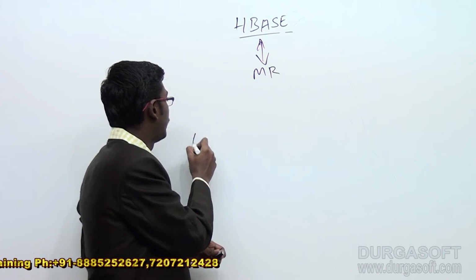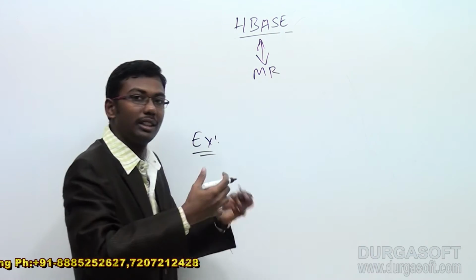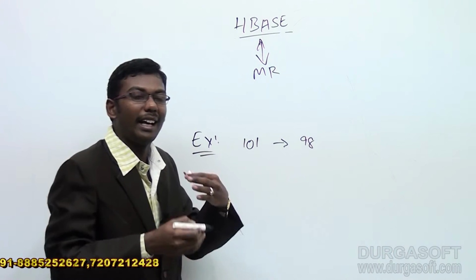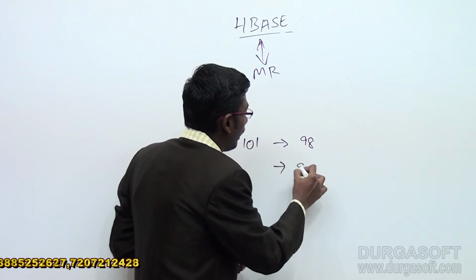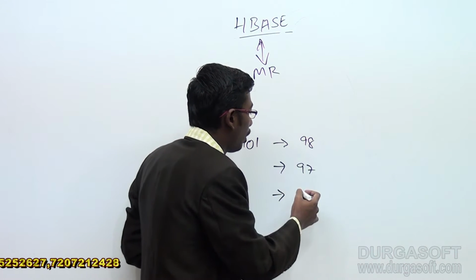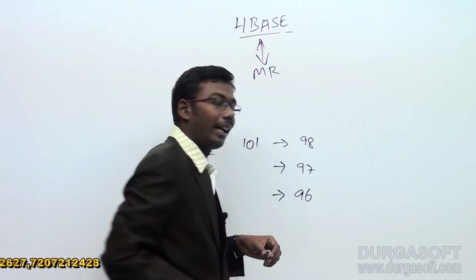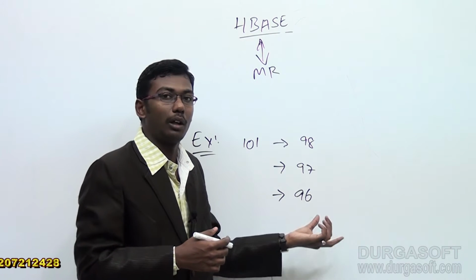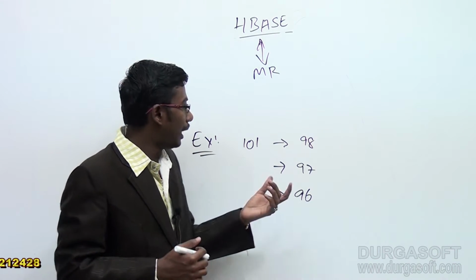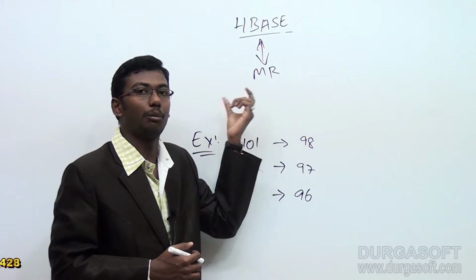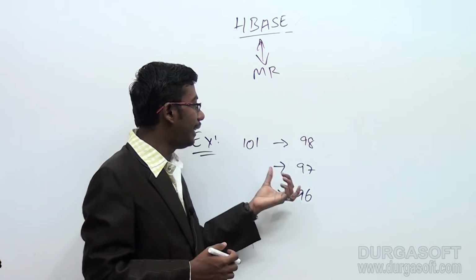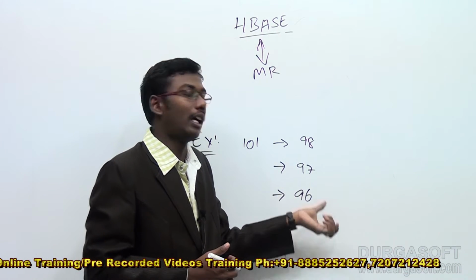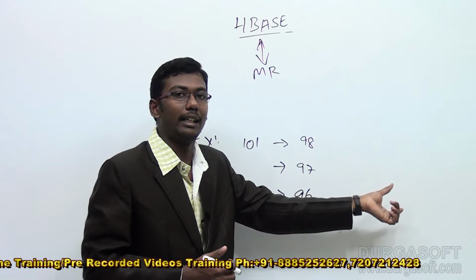Let us take a simple example. Suppose I put in a record 101 with marks 98, and as the first update I change it to 97, and again I update the marks and change it to 96. Sometimes I may need to change content as part of a user or client request, but as a versioned database, HBase maintains at least 3 earlier versions to perform any kind of operation.